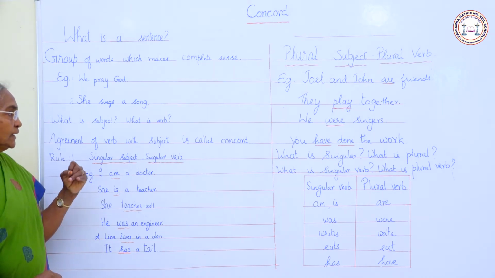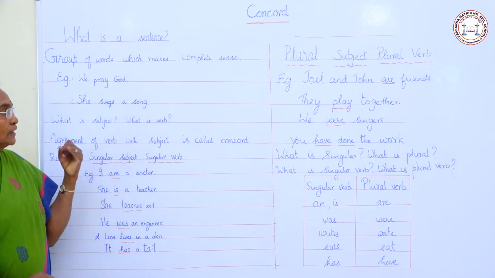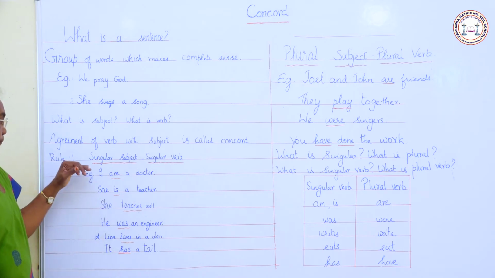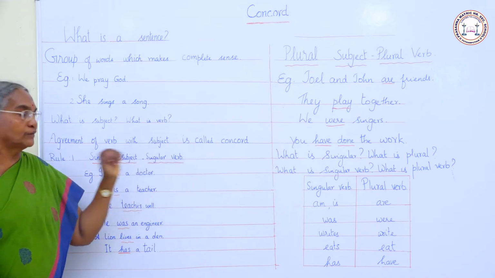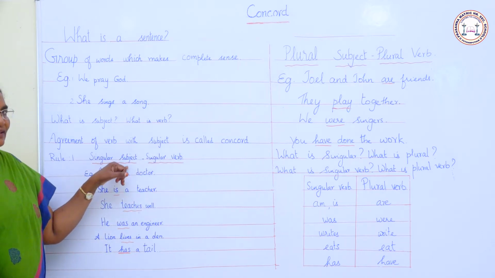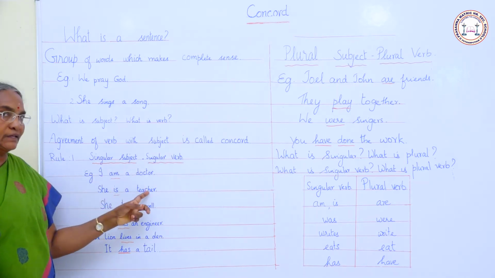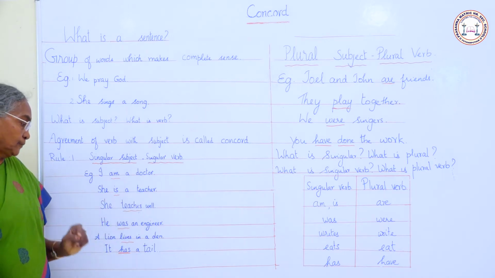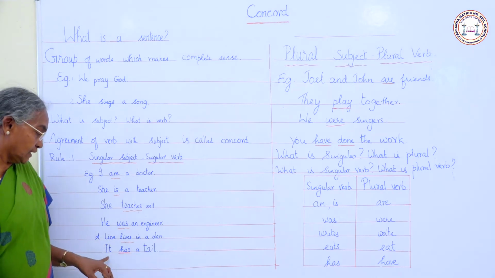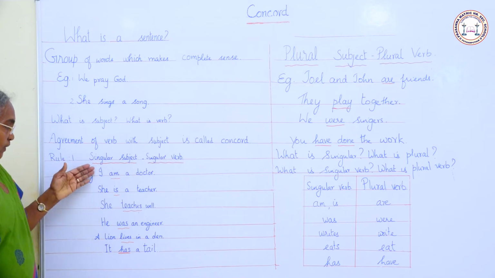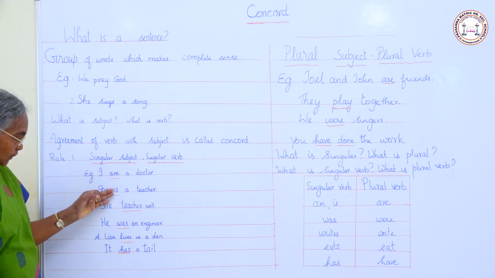Now, let us see how a verb agrees with the subject in number and in person. Rule number 1: with a singular subject, we add a singular verb. Example: I am a doctor. She is a teacher. She teaches well. He was an engineer. A lion lives in a den. It has a tail. See, all these subjects are in singular form, so the verbs are also in the singular form.